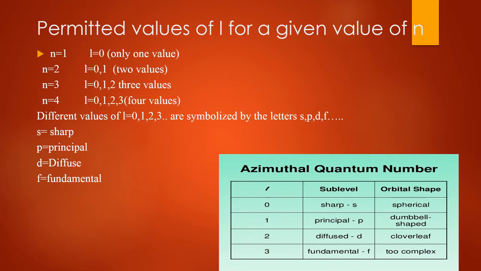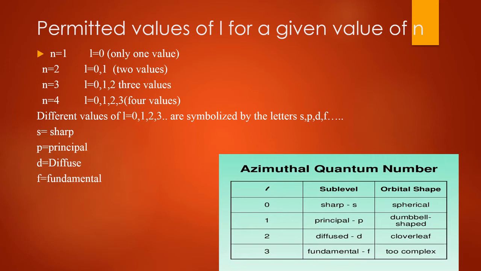If l is equal to 1, the subshell is named principal, and its shape is dumbbell. Then d, diffuse, is a clover leaf. And f, fundamental, is too complex, so we cannot consider it much. These are the permitted values of l for a given value of n.